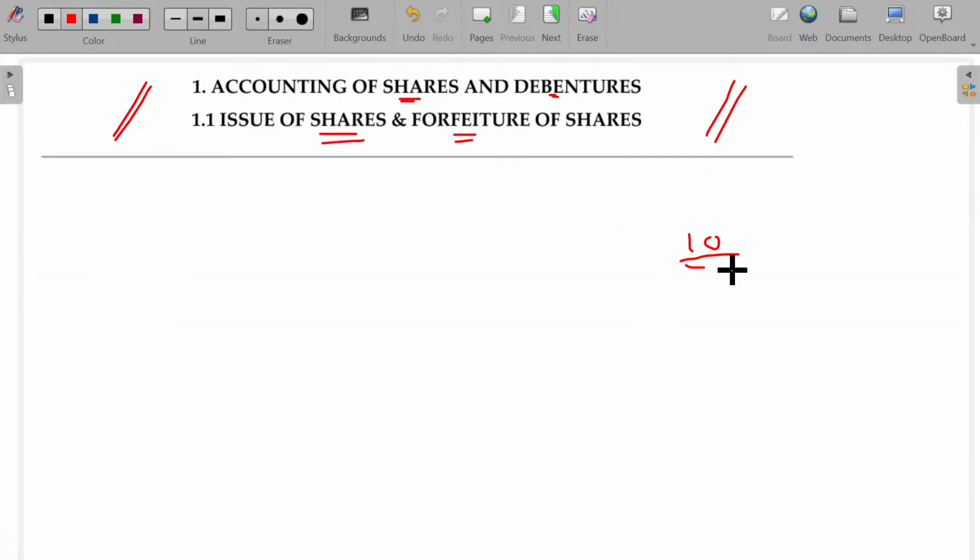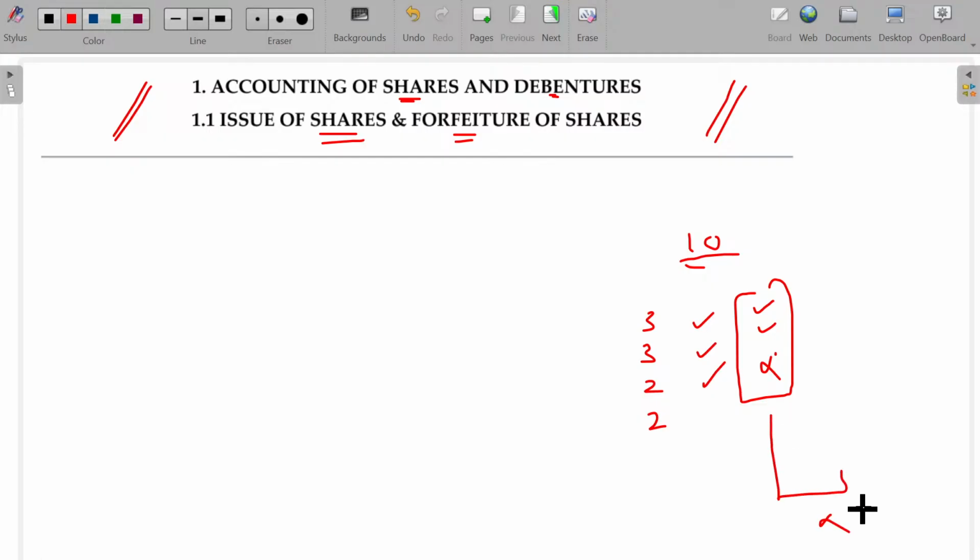For example, 10 rupee shares, 3, 3, 2, 2. I called for these three, but this fellow paid only these two, not paid. Immediately I forfeited. This share, as it failed to pay, I forfeited. While reissuing, I reissue at rupees 7, stating that it will be paid up to first call. What does it mean?